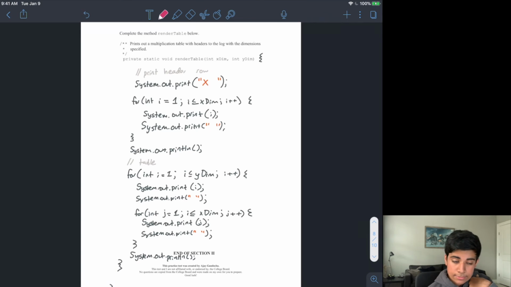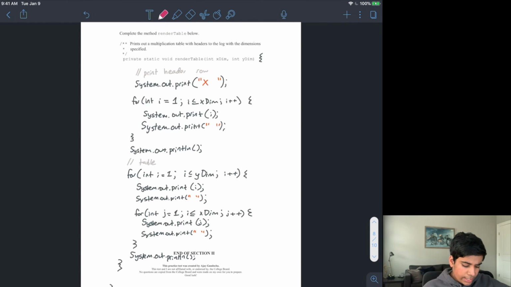We used JGrasp in our class because it did not have any autocomplete, so it's very helpful for the AP exam, especially when you have a paper and pencil and you don't have autocomplete. So it's definitely very helpful to not use autocomplete in your class because it helps you remember how to do things without always relying on that crutch. But I definitely recommend putting this into your editor and running it to see how things work.